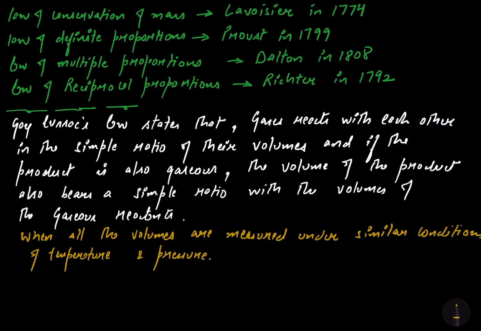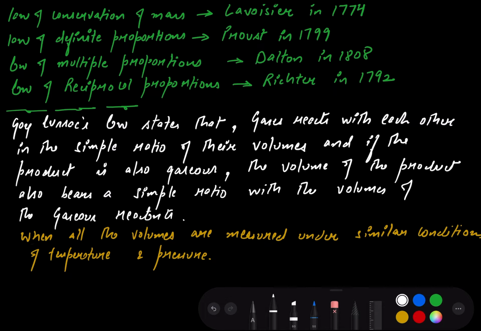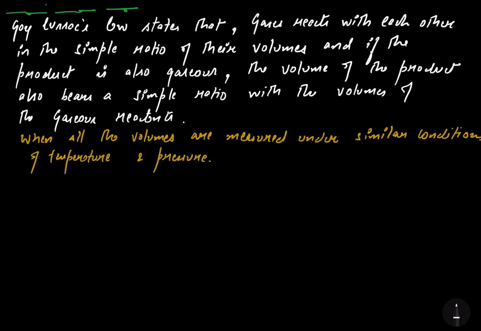So what does Gay-Lussac's law say? It states that gases react with each other in a simple ratio of their volumes, and if the product is also gaseous, the volume of the product also bears a simple ratio with the volume of the gaseous reactants when all the volumes are measured under similar conditions of temperature and pressure. Let me take an example. I am taking the example of H2 gas plus Cl2 gas. These gases react to form HCl gas.